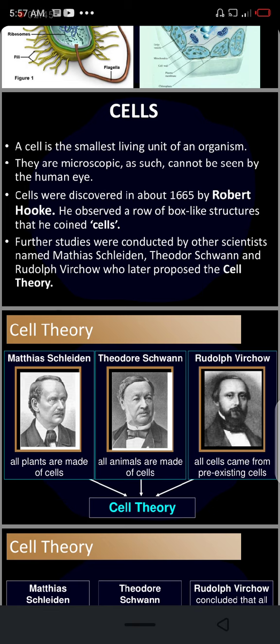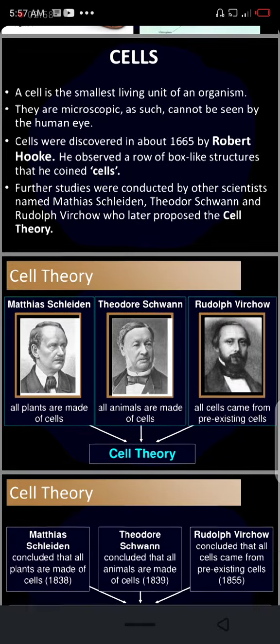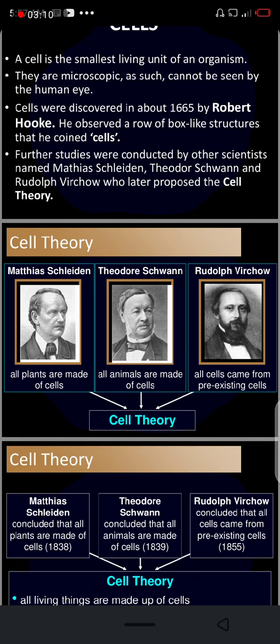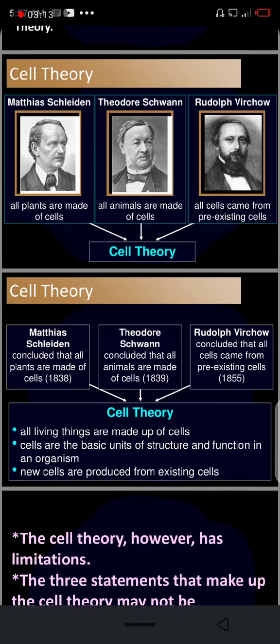So there's certain things that question the cell theory, meaning the cell theory has limitations. And then Rudolph said all cells come from pre-existing cells. Okay, there's a question. If all cells come from pre-existing cells, where did the first cell come from? So there are certain limitations that contrast with the cell theory.